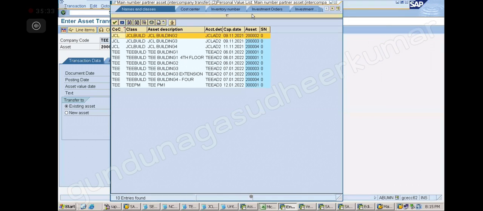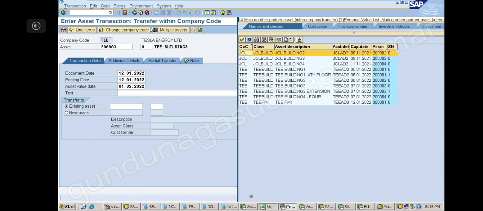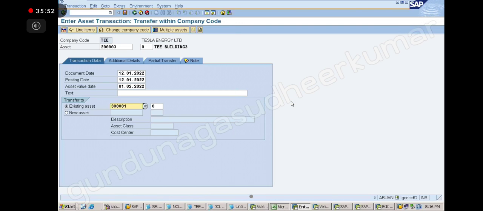Study, this is the transfer, this is a from, this is a to, transfer to. 3 lakh 1. Correct? This is from this asset to this asset, transfer to. Okay, 3 lakh 1, okay? Now press enter. The transfer to means new asset, no sir? Correct.